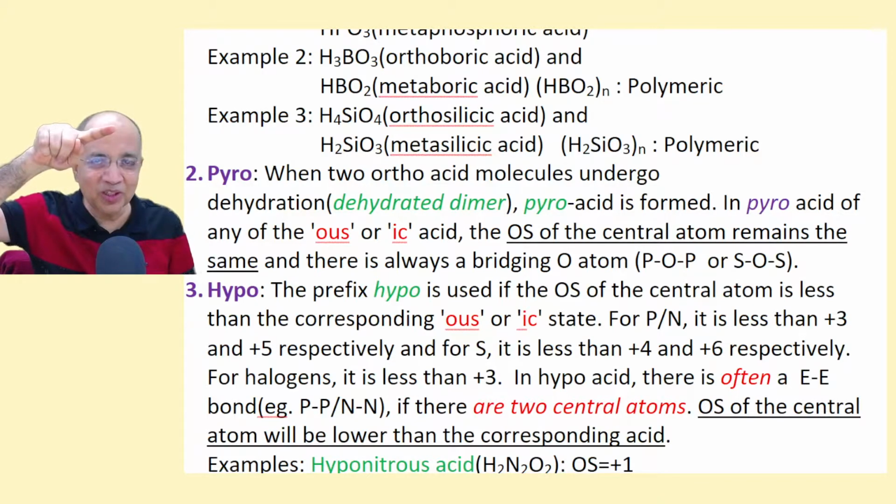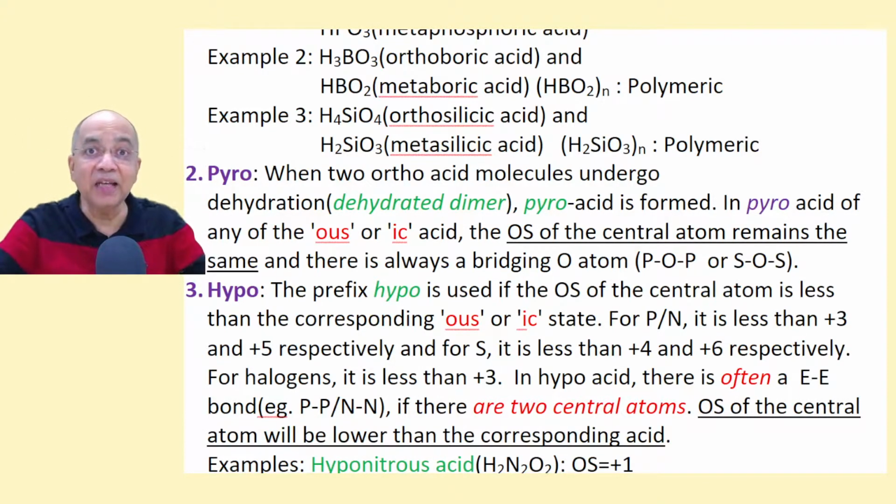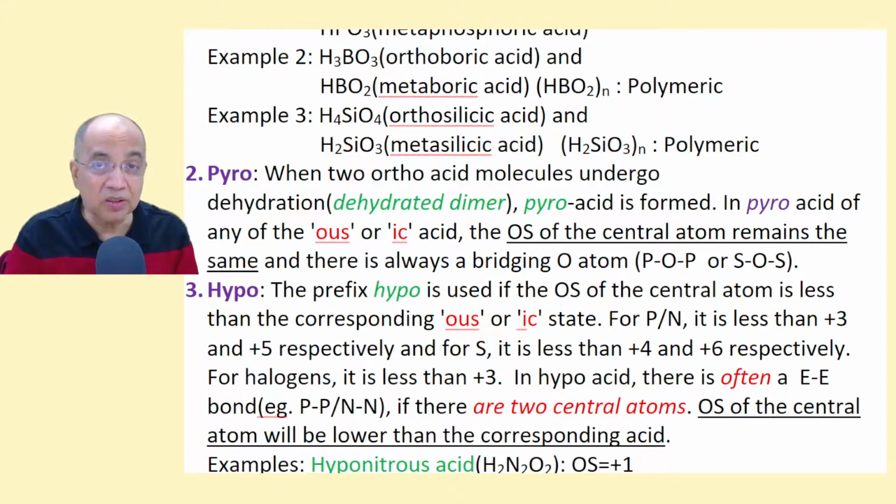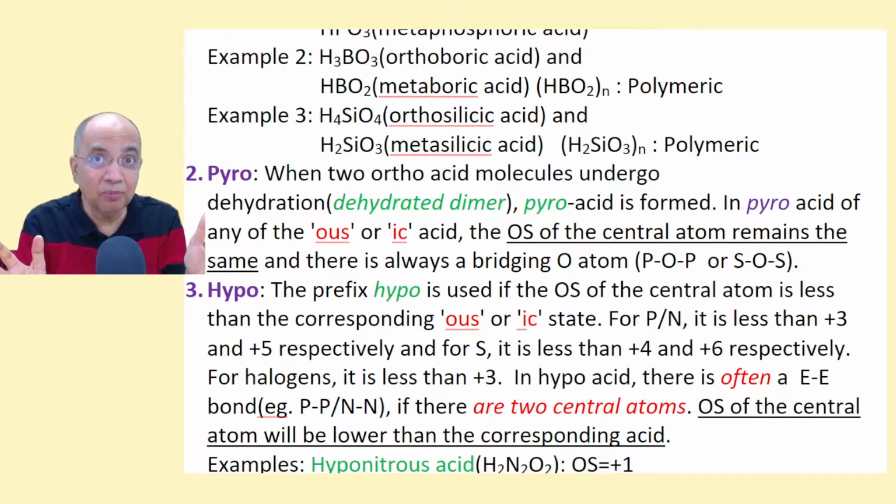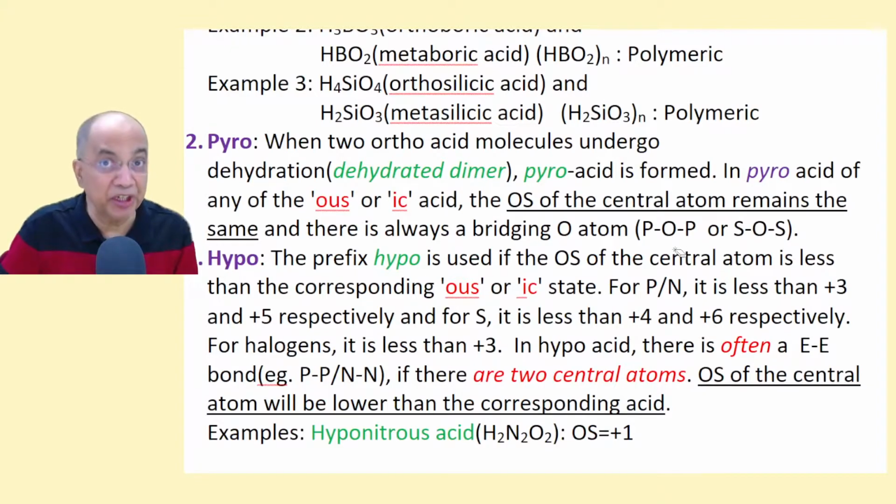They are removed as a molecule of water. Then that dimer was called pyro acid, pyrosulfuric acid, pyrophosphoric acid. It's a dimer, but it's a dehydrated dimer. Obviously, it contains an oxygen bridge, P-O-P or S-O-S, an oxygen bridge has to be there in a pyro acid.